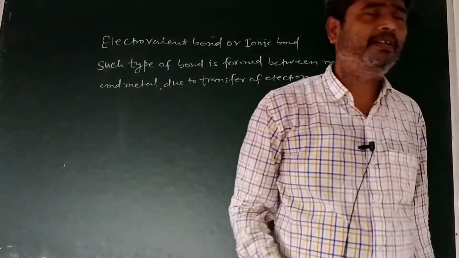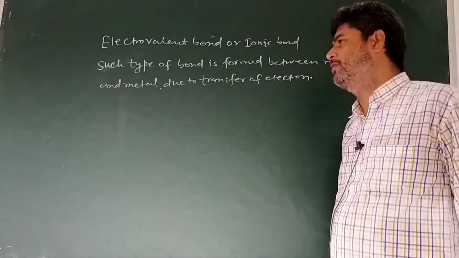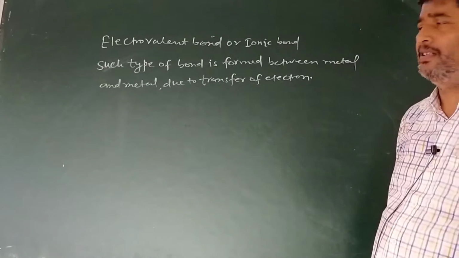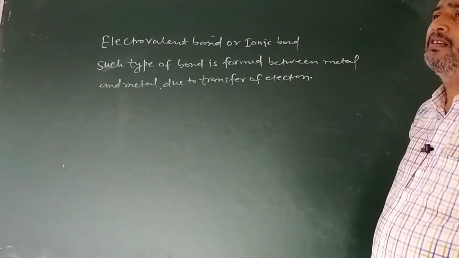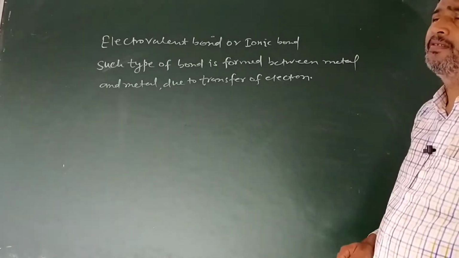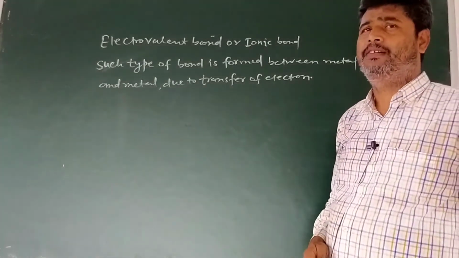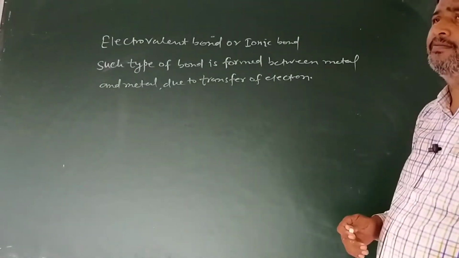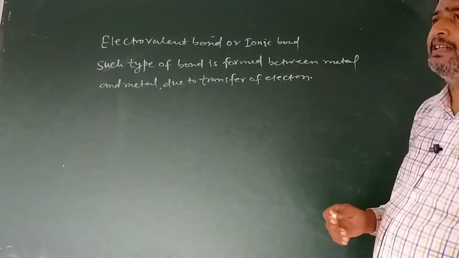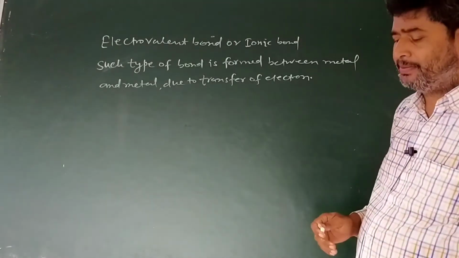To complete its octet, the non-metal acquires an appropriate number of electrons in its outermost shell and is converted into an anion. On the other hand, the metal loses an appropriate number of electrons from its outermost shell to acquire the electronic configuration of the nearest noble gas. So this process occurs in several steps.